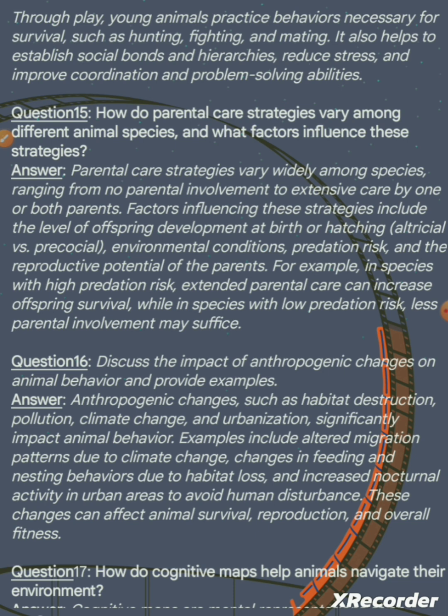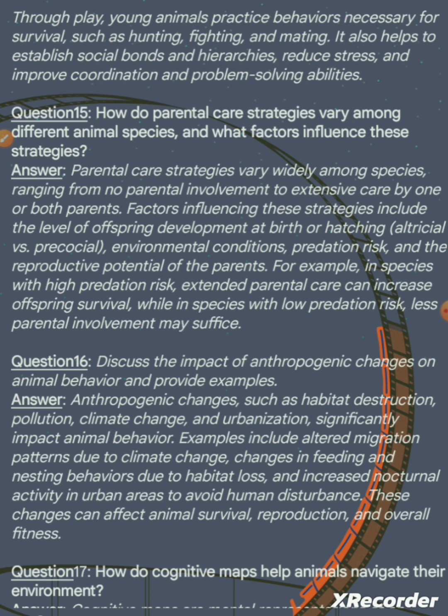Question 16. Discuss the impact of anthropogenic changes on animal behavior and provide examples. Answer. Anthropogenic changes such as habitat destruction, pollution, climate change, and urbanization significantly impact animal behavior.